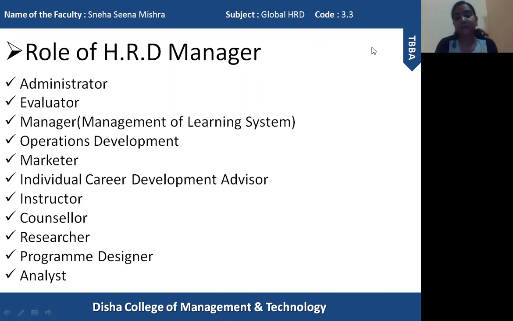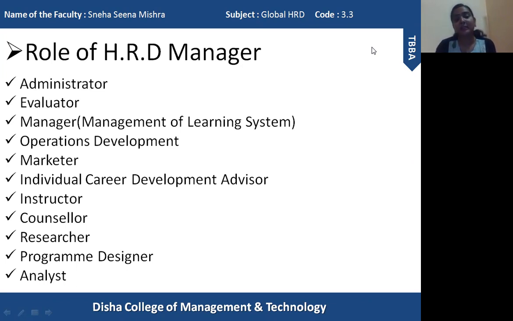Okay, so the first type of role which is played by the HRD manager is of administrator. So administrator coordinates, arranges, prepares different types of HRD program by understanding the requirement of all the employees working in different departments.